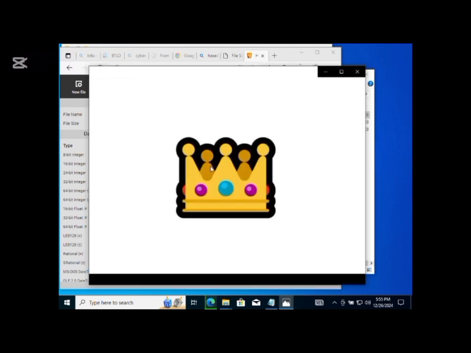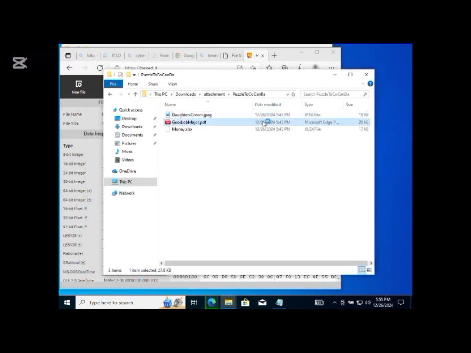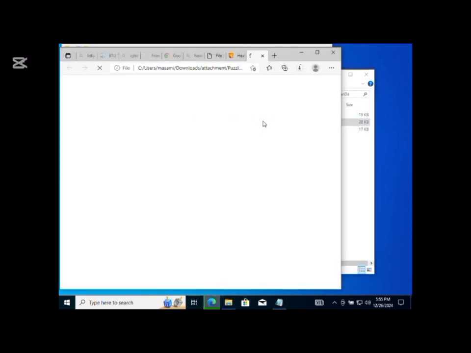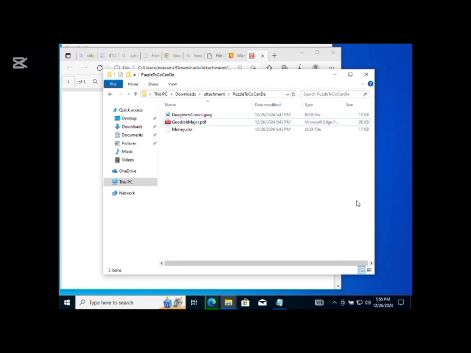Wow, a crown. Okay, let's look at the next one, which is the PDF file. Okay, we can see here it says the Kokandians are safe. The proof is in the file named daughter's crown. Okay, that's the crown of the daughter. Location to send 1 billion Kokans is in money.xlsx. That is the third one.